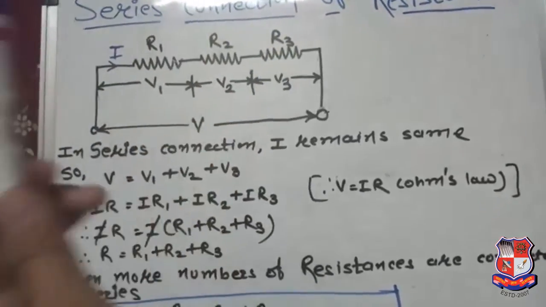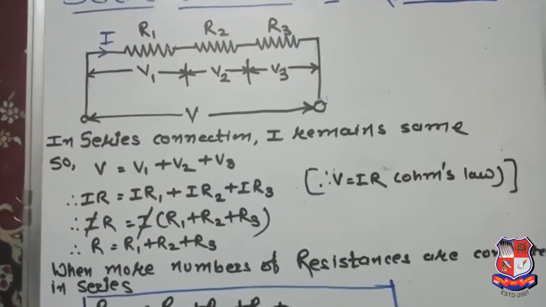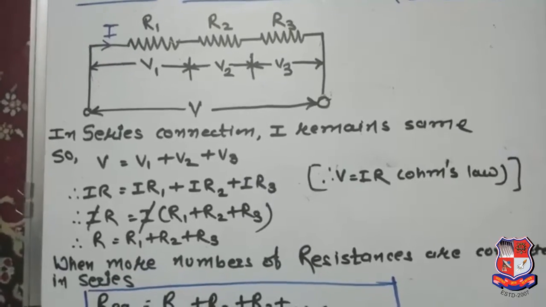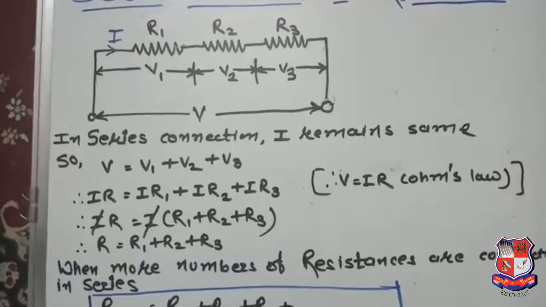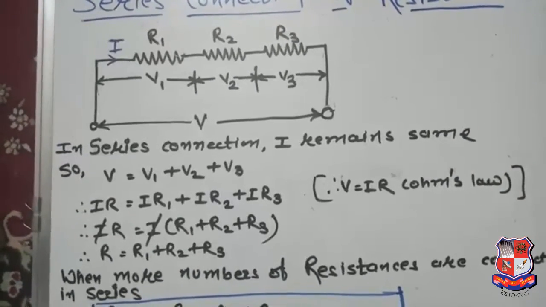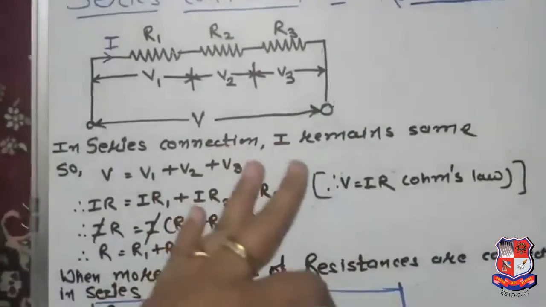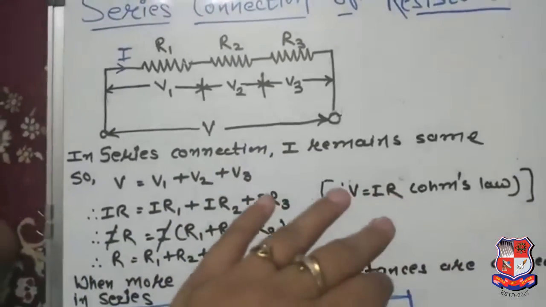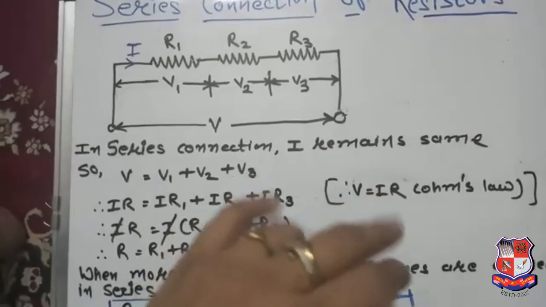What happens in a series connection is that the algebraic sum of the values of all the resistances we connect in series finally gives us the equivalent resistance. If I say three 5 ohm resistances are connected in series, then what will be the equivalent resistance? 5 plus 5 plus 5, that is 15 ohm. That will be our equivalent resistance of the series connection.